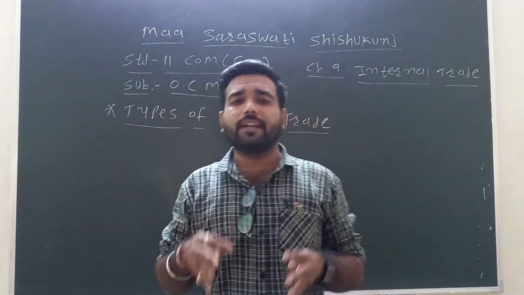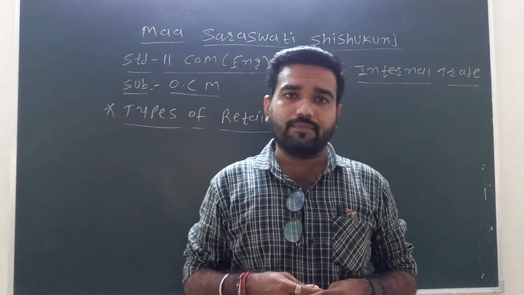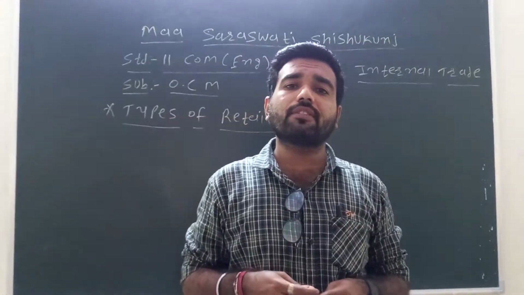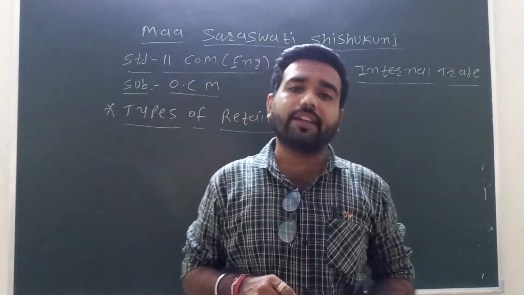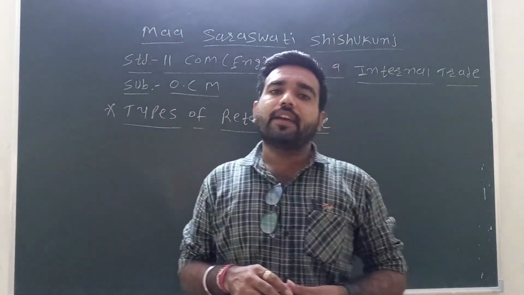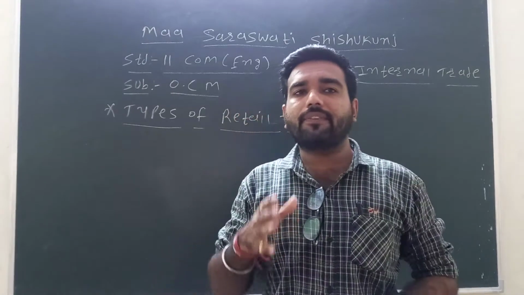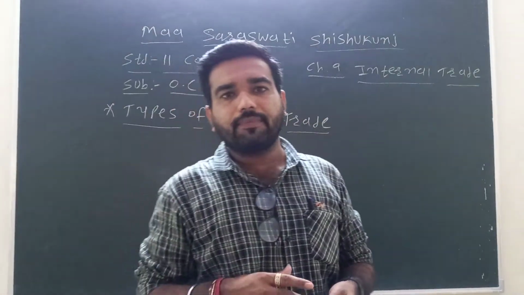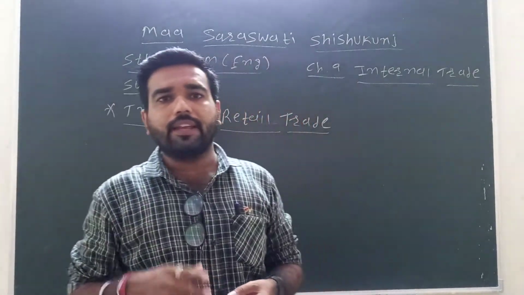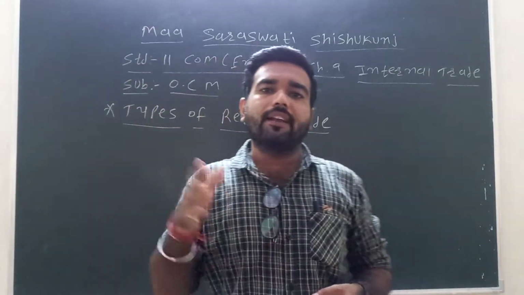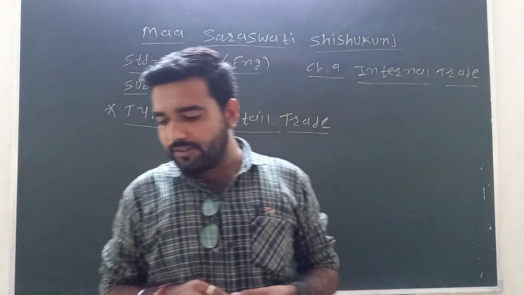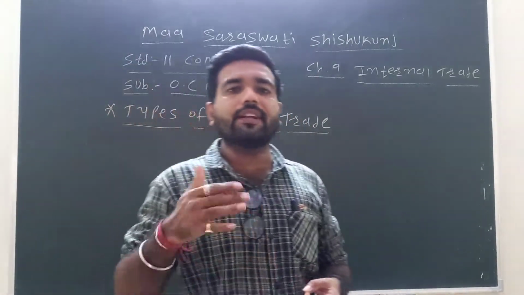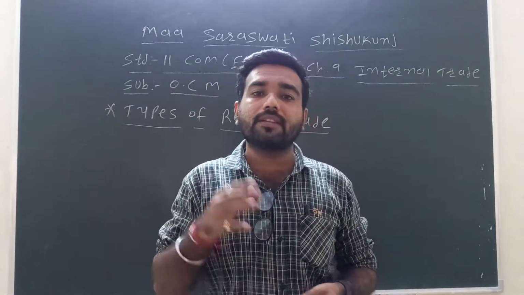We completed all this in our video session. Next we have completed types of retail trade. In that, first of all there is the mobile shop, and next the fixed shop. In the fixed shop there are big shop, small shop, and other methods. In mobile shop there are mainly four methods we have completed. The second one is the fixed shop.